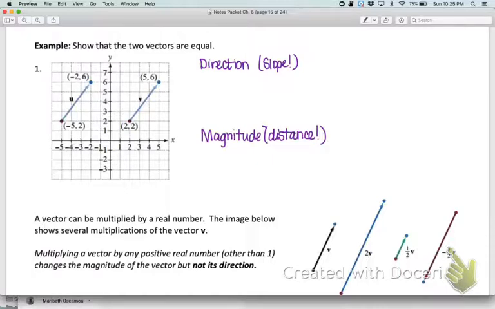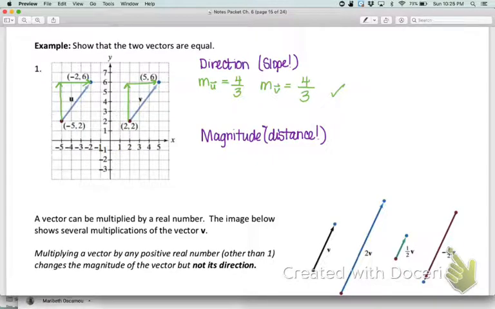So in order to show that they have the same direction, let's consider the slope of vector u. We can see on this one that we have a rise of 4 and a run of 3. So the slope appears to be 4/3. If we look at the slope of vector v, we see the exact same thing, up 4 over 3. So they have the same direction.